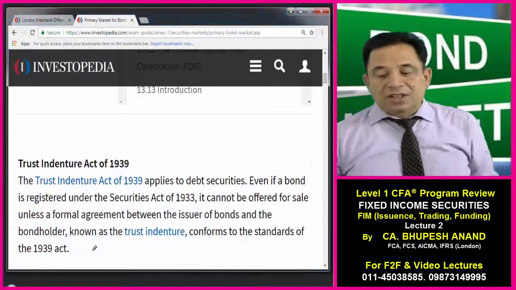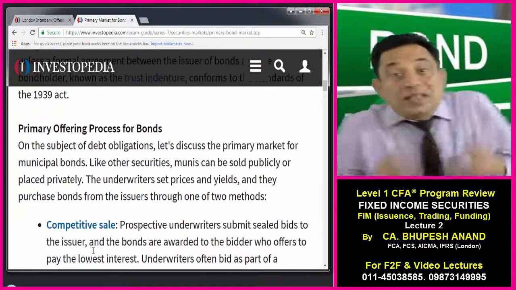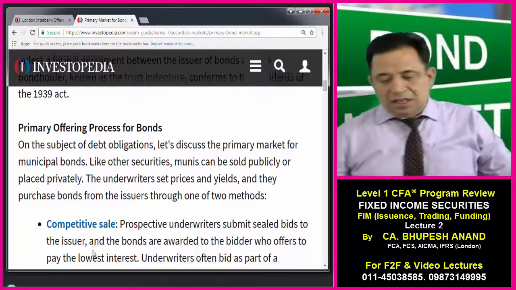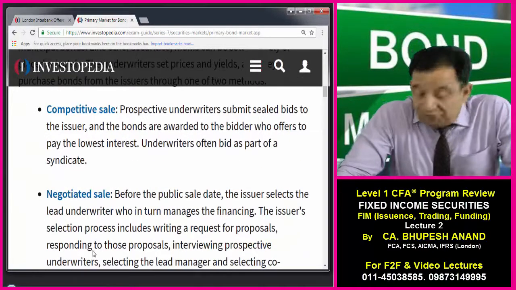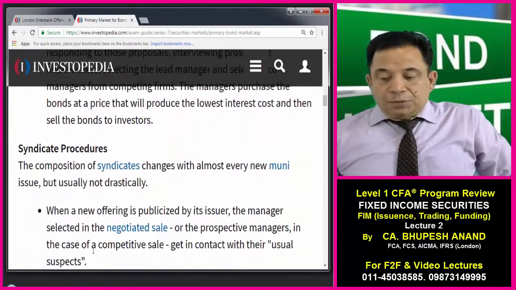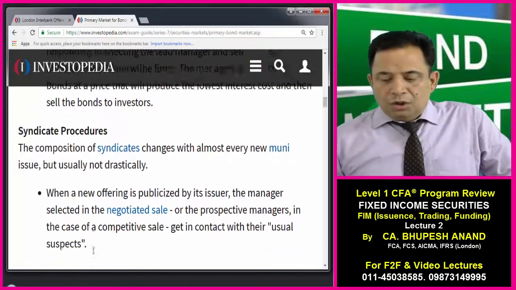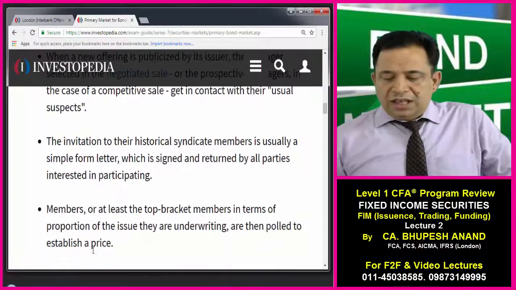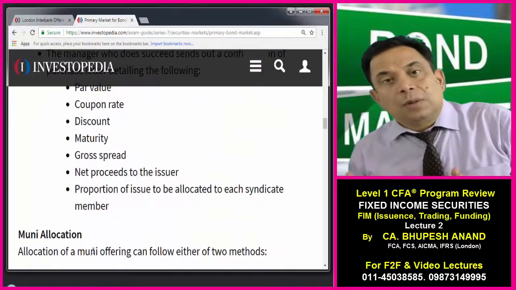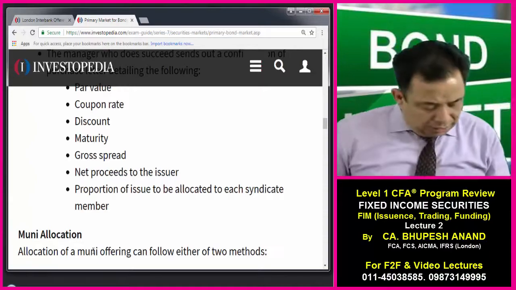But before that, I just want to tell you through Investopedia what a primary offering process for bonds is. Just see, competitive sale is there, with the help of auctions, negotiated sale is there. Syndicate procedures. The composition of the syndicate changes with new issues, negotiated sales. So you can have an idea with the help of Google also, of what the mechanisms of primary market issue in fixed income are.